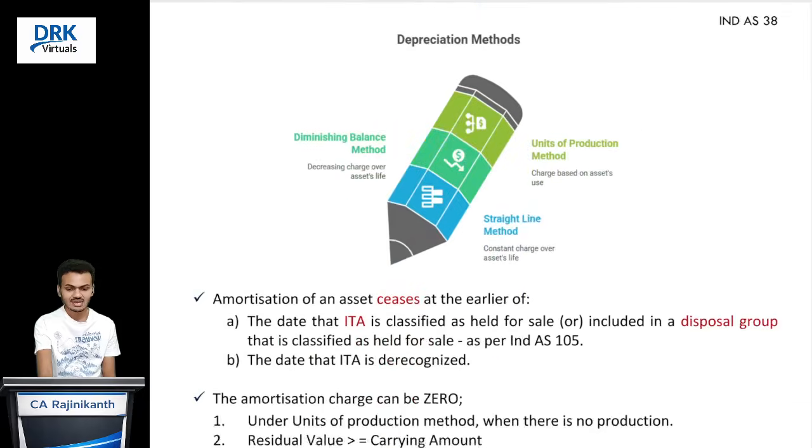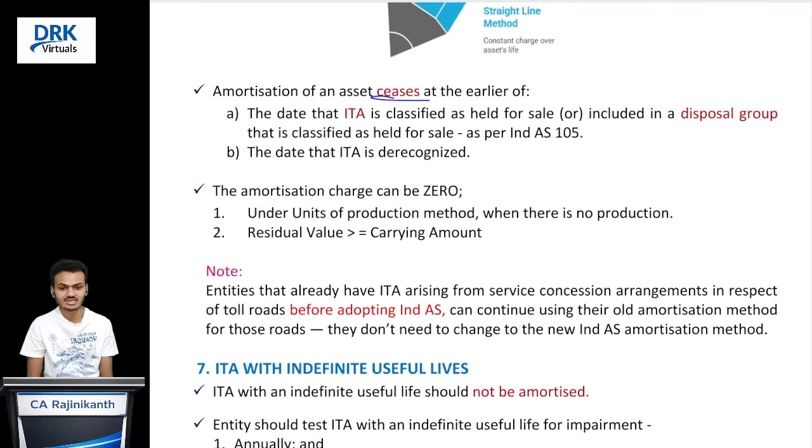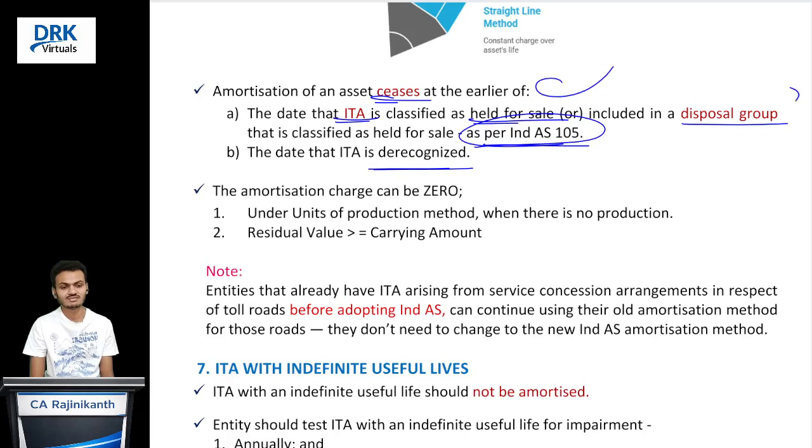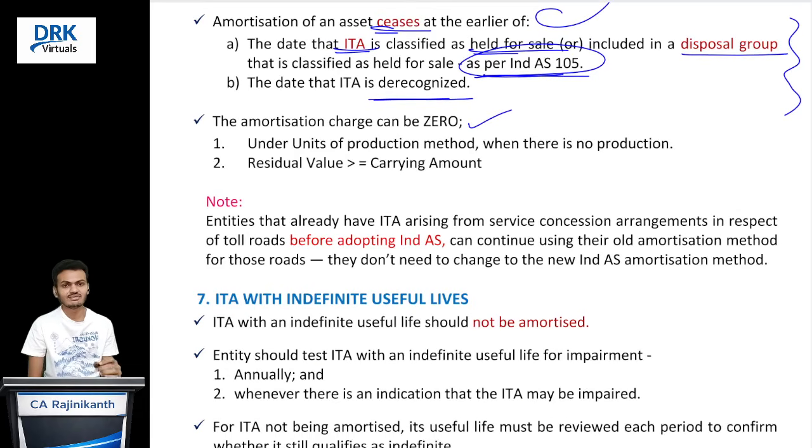And next one is that amortization of an intangible asset will cease at the earlier of the following dates. What is that? When the intangible asset is classified as held for sale or included in a disposal group that is classified as held for sale. It means at the moment Ind AS 105 is applicable, that date, or the date of derecognition of the intangible asset, whichever is earlier. From that date, we should cease the amortization. And the amortization charge is 0 when we are charging amortization on the basis of units of production, for that particular year when there is no production.